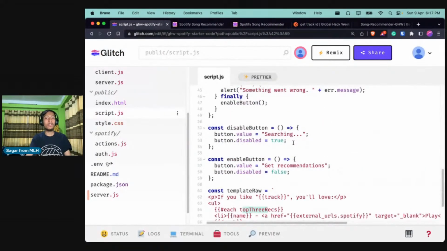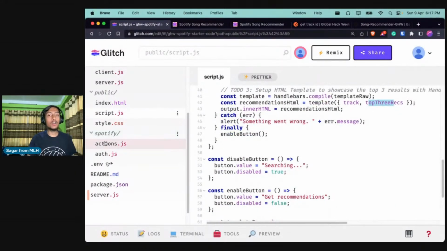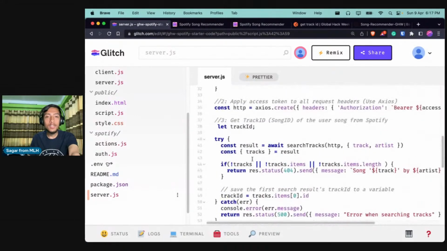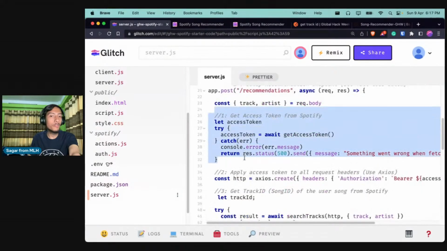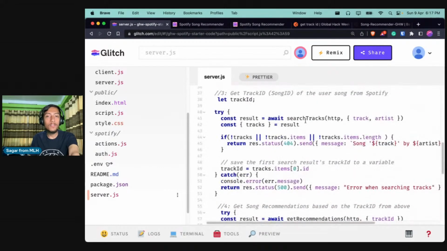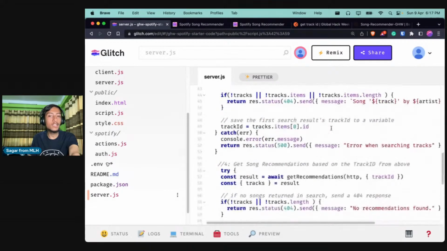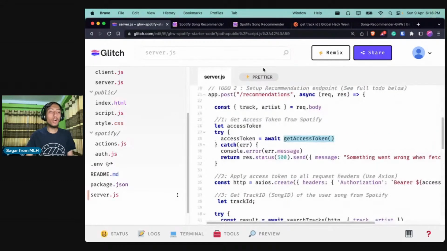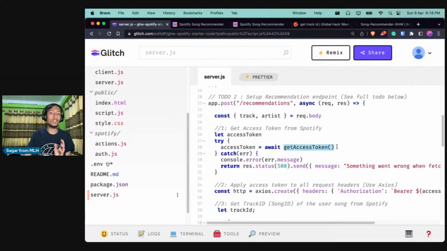But we need to understand something over here of how we are doing things under Spotify, right? So if you go once again back to the server.js, you can see that we are doing 5 different things. We are first getting the access token, by calling a function called get access token, and then after that we are getting the track ID from Spotify by calling a function named search tracks, and also getting recommendations by passing the track ID to the get recommendations function. So we need to understand what is going on behind the scenes under these functions and how it is actually calling the Spotify API. So I will go to the Spotify folder over here and we will understand it one by one.